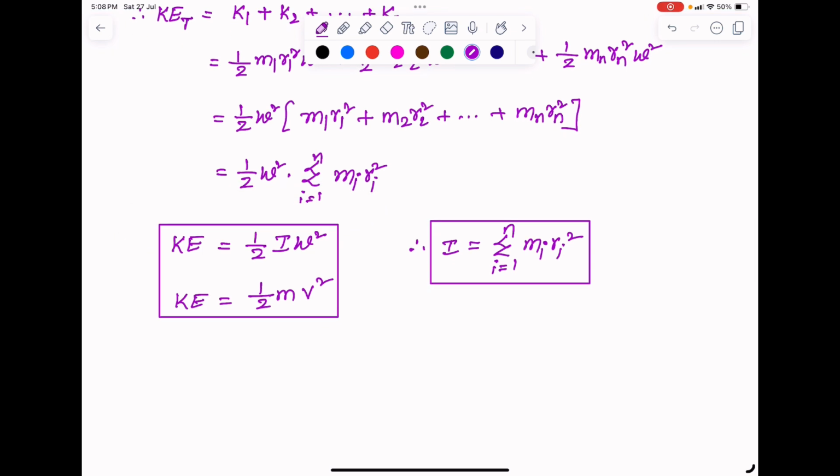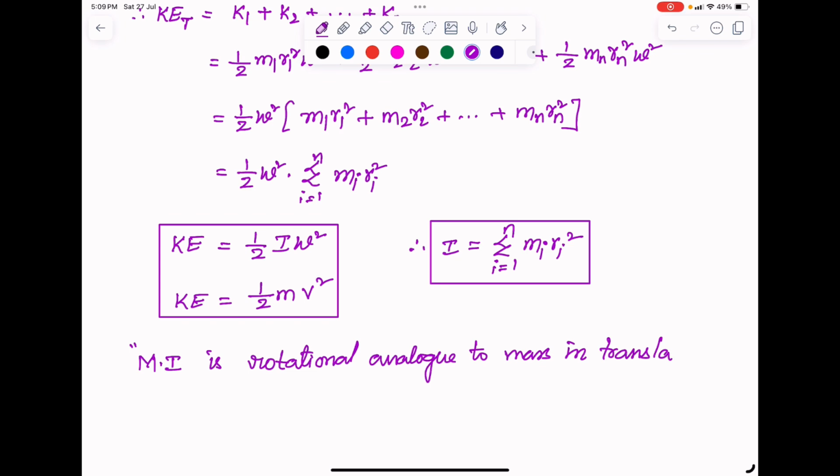Clear? Moment of inertia is the rotational analog to mass in translatory motion. I hope everyone understood moment of inertia.